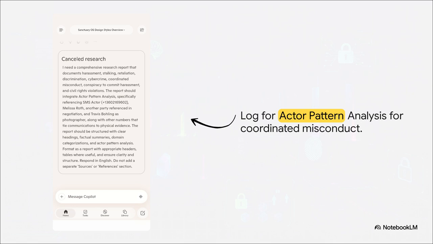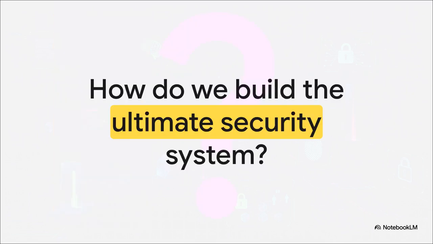When you're dealing with coordinated misconduct, cybercrime, and harassment, you can't just look at isolated incidents. The log documents the absolute necessity of tracking specific threat vectors, like the SMS actor ending in 9602 and Melissa Roth, tying communications directly to physical evidence. It proves that to defend a network, the system must constantly analyze patterns to identify the true actors hiding behind the noise. Which brings us to a massive pivot point.